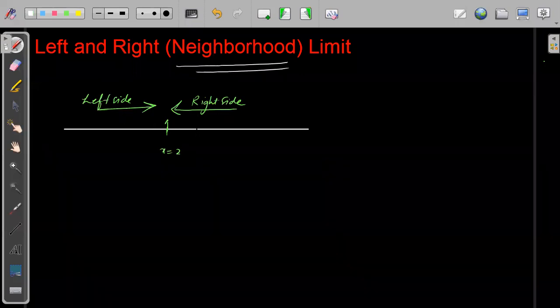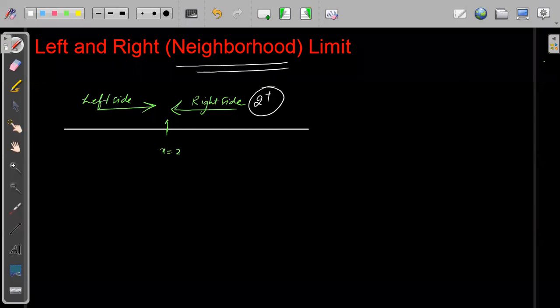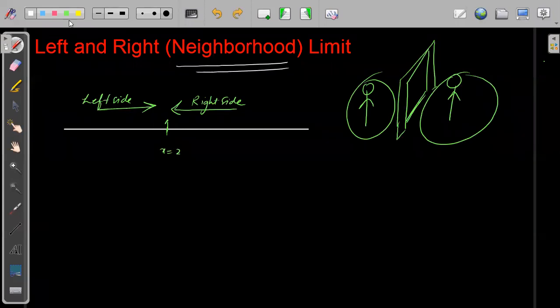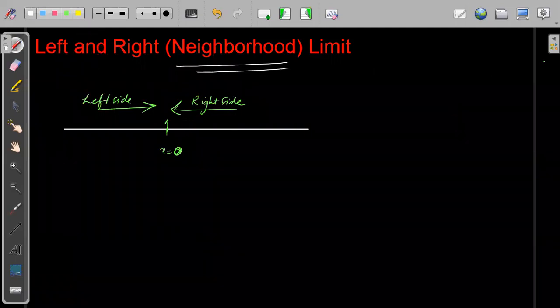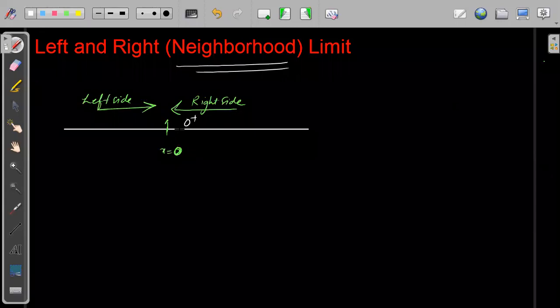So that means the neighborhood can be either from the right side or from the left side. The right side neighborhood I will define in a simpler notation, which is 2 plus. That is something greater than 2. Or the best example is to take x equal to 0. For x equal to 0, you will have two sides, right side and left side. So this side I will denote as 0 plus. That means here we have something greater than 0. For example, let's take 0 plus as 0.001, 0.00001,